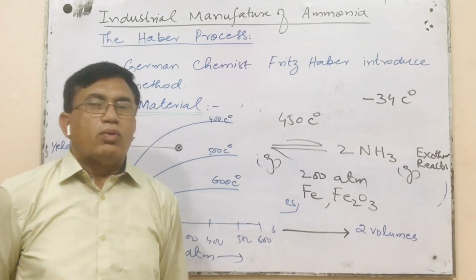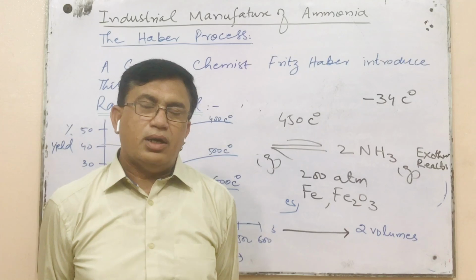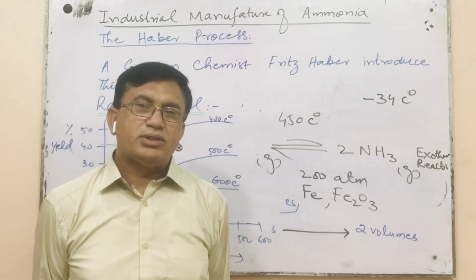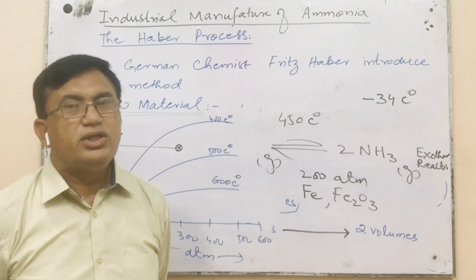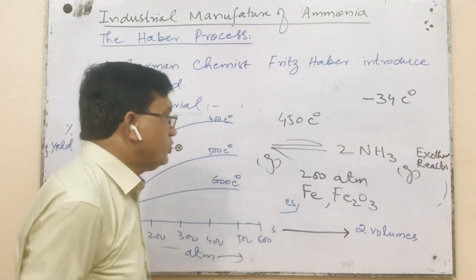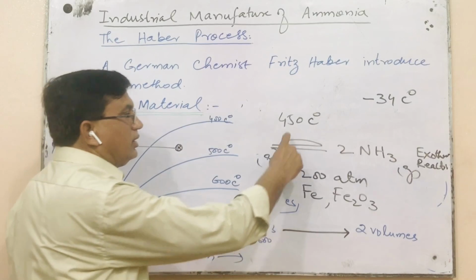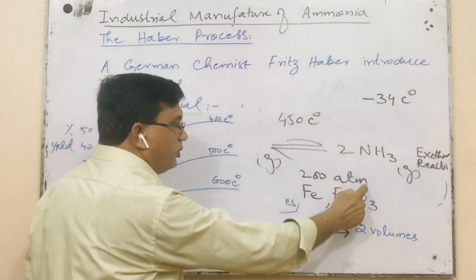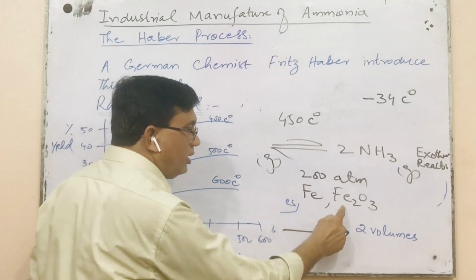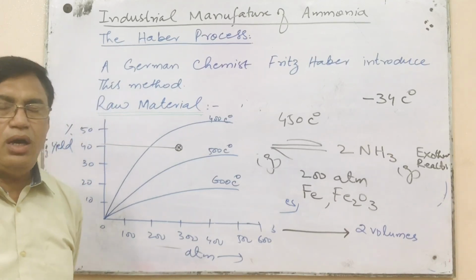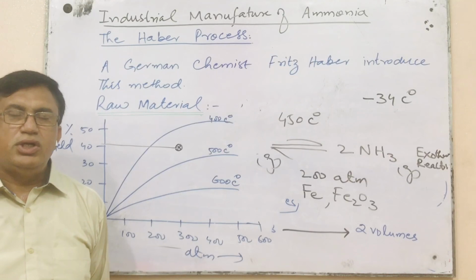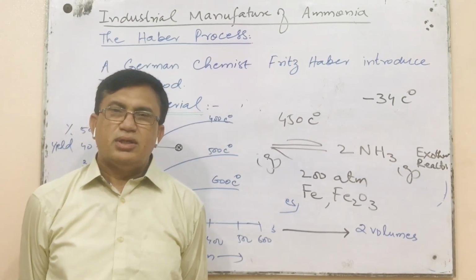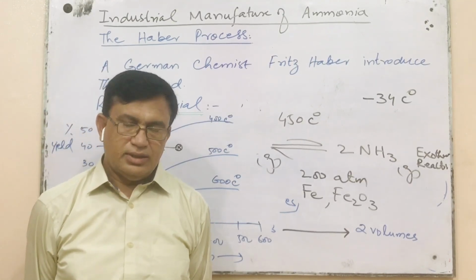Whenever we perform a chemical reaction without catalyst, too much time and too much energy is utilized. In case of the Haber process, 450 degrees centigrade, 200 atmosphere pressure, and iron 3 oxide are the optimum conditions at which the percentage yield of ammonia is observed to be the best.